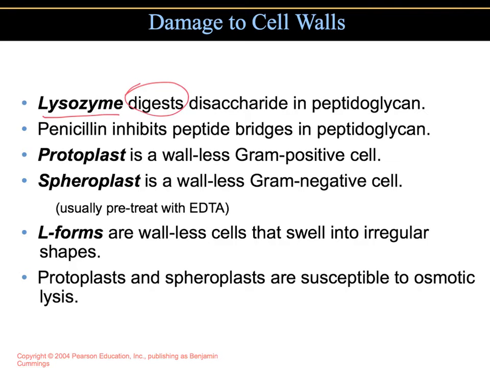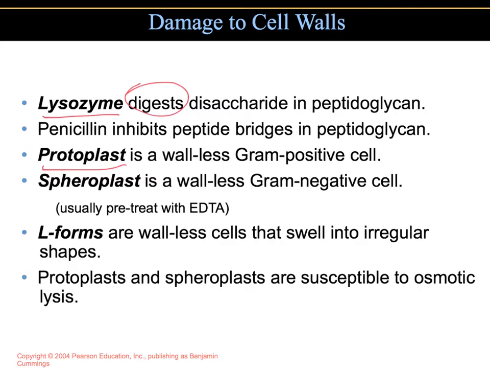Particularly in gram-positive bacteria, lysozyme will break down the cell wall components and make them vulnerable to lysis. The cellular contents that remain surrounded by the plasma membrane may stay intact if lysis does not occur, and that wall-less cell is termed a protoplast. The protoplast can still carry on metabolism for the cell.